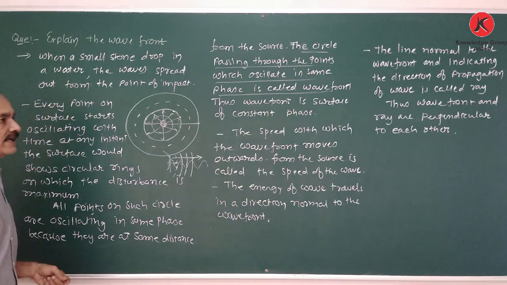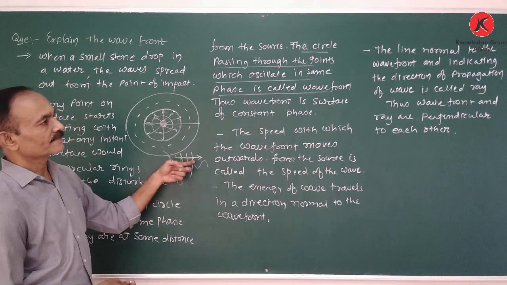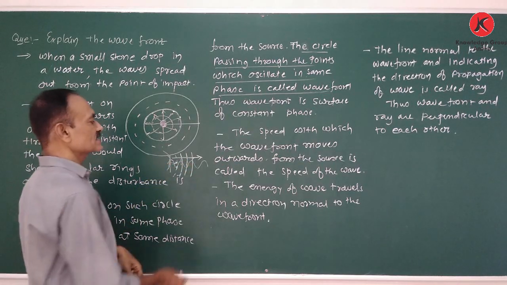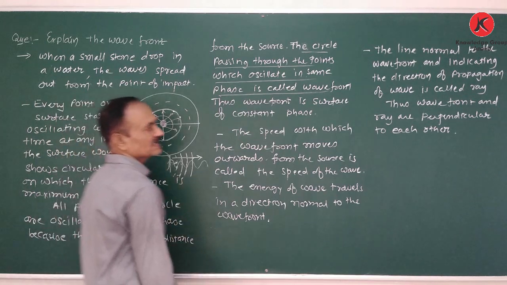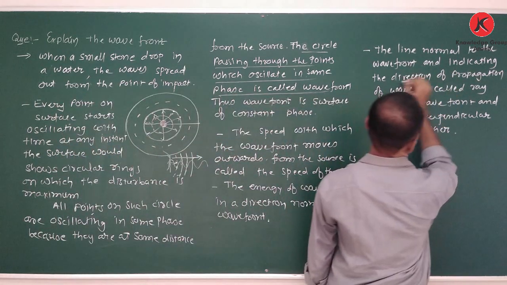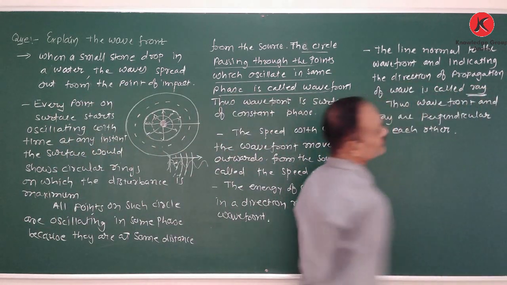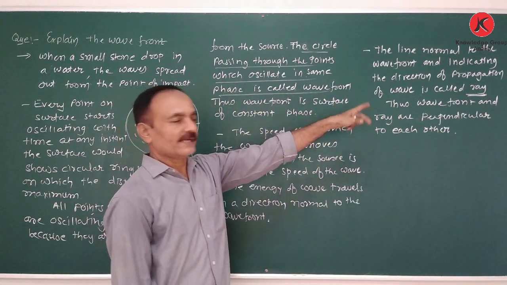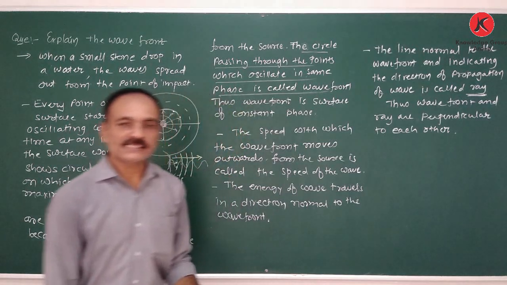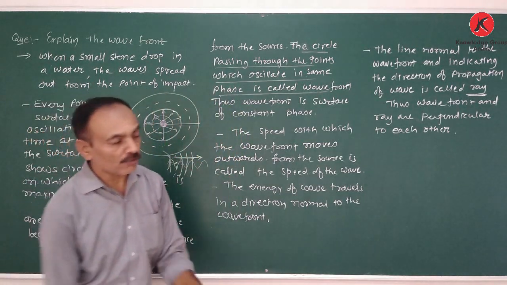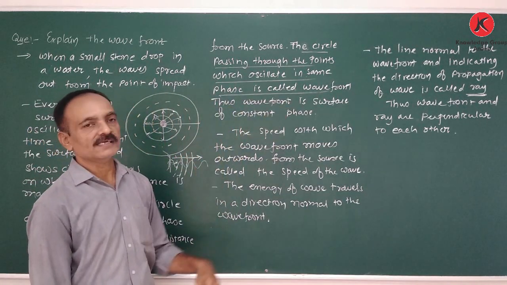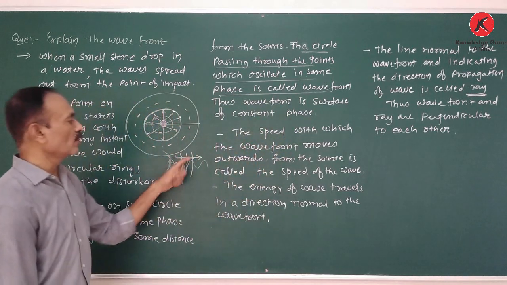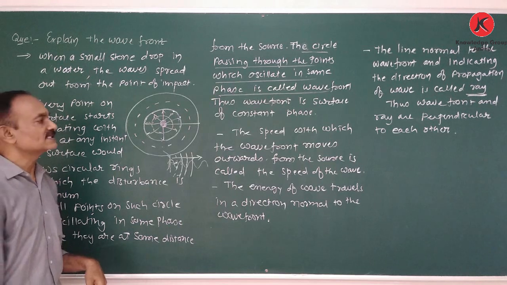Now, the line normal to the wavefront and indicating the propagation or motion of the wave is known as the ray.